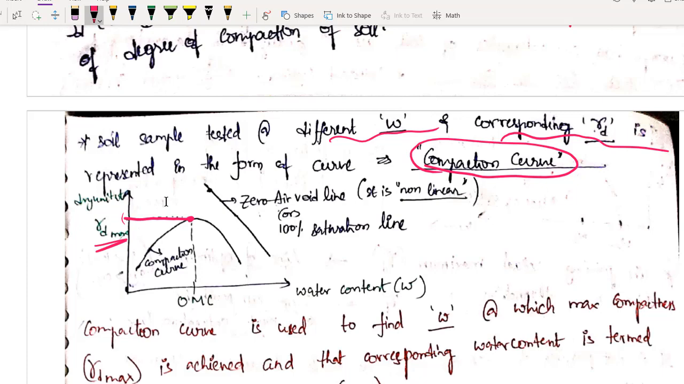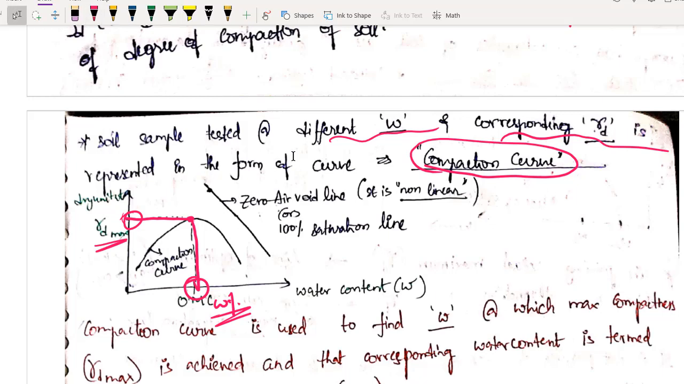25 number of blows given for each layer. 3 such layers are there, and you are dropping a hammer of weight 2.6 kilos from a height of 310 mm. Okay, so what you are getting is gamma D for that amount of compaction, and you are also getting the moisture content which you have to keep to get this gamma D maximum. Okay, so this is good enough for roads or for buildings.